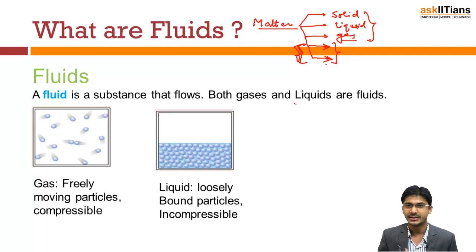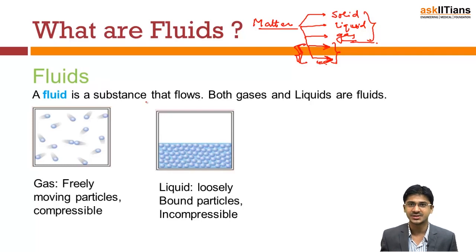You will find that all of the things that are present in the universe are either solid or liquid or gas. You will not find plasma and this superconducting fluid, which is more of a bosonic system, so we will skip those and will be dealing with these three. Now, what is a fluid?